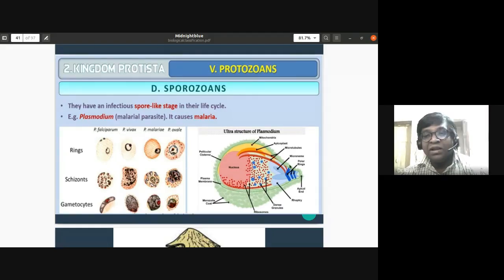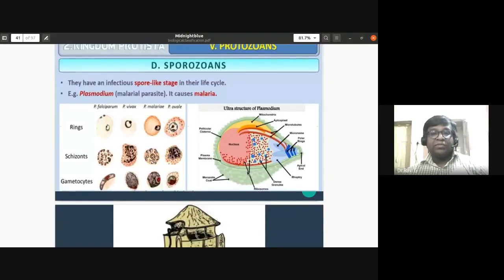The ultrastructure of Plasmodium is also there. They have a pellicular layer. They are non-motile. They don't move from place to place. So they are carried by the vector, that is the female Anopheles mosquito, from an infected malarial patient to a healthy person. This is how they spread the malarial disease. So remember about this kingdom Protista, the sporozoan protists, sporozoan protozoa.